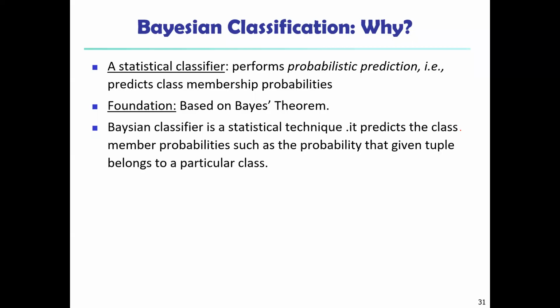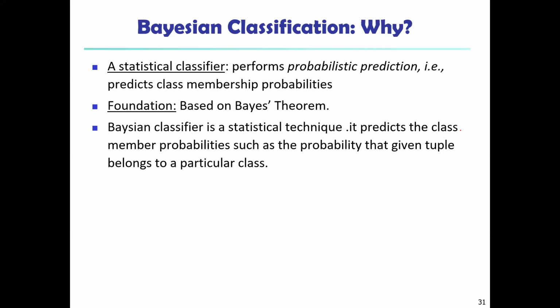Bayes classification method, Bayes classification, or Bayesian classifiers, or statistical classifiers. They can predict class membership probabilities, such as the probability that a given tuple belongs to a particular class. Bayesian classification is based on Bayes' theorem. Bayesian classifier is also known as Naive Bayesian classifier. We also call this a Naive Bayesian classifier.